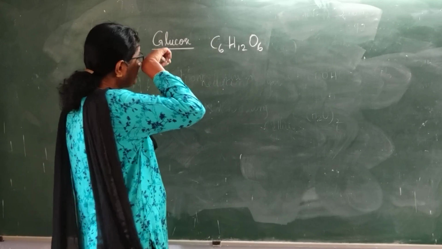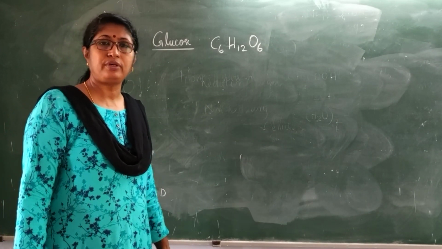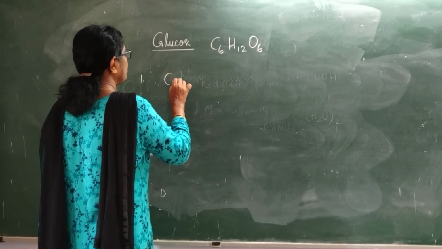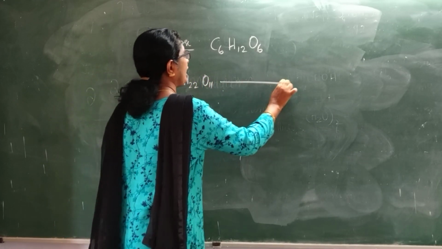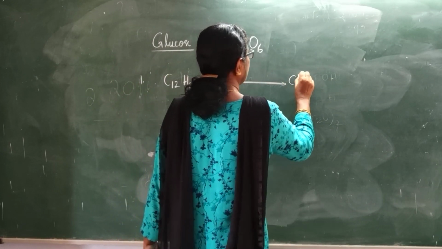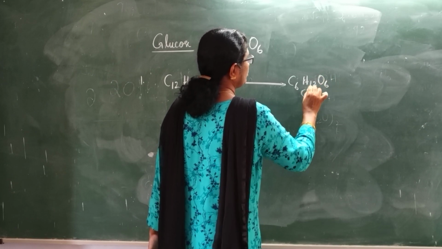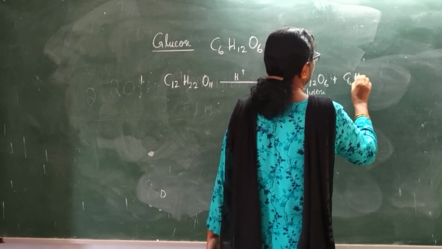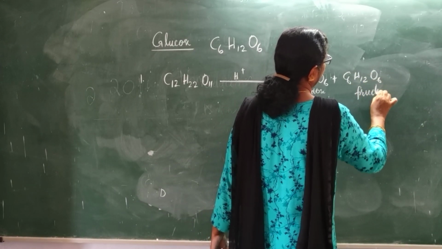Now, how is glucose manufactured or prepared? It can be prepared by the hydrolysis of sucrose. Sucrose is C12H22O11, which on hydrolysis with dilute acid gives C6H12O6, that is glucose, and C6H12O6, that is fructose. So glucose and fructose you will get.